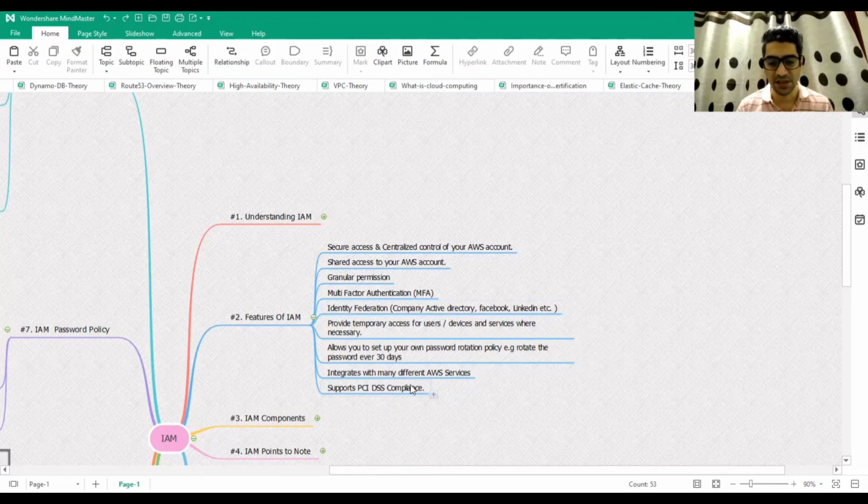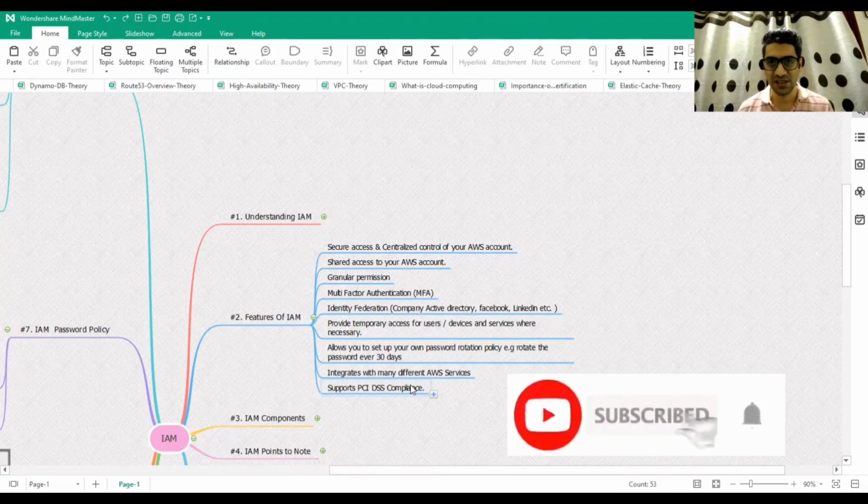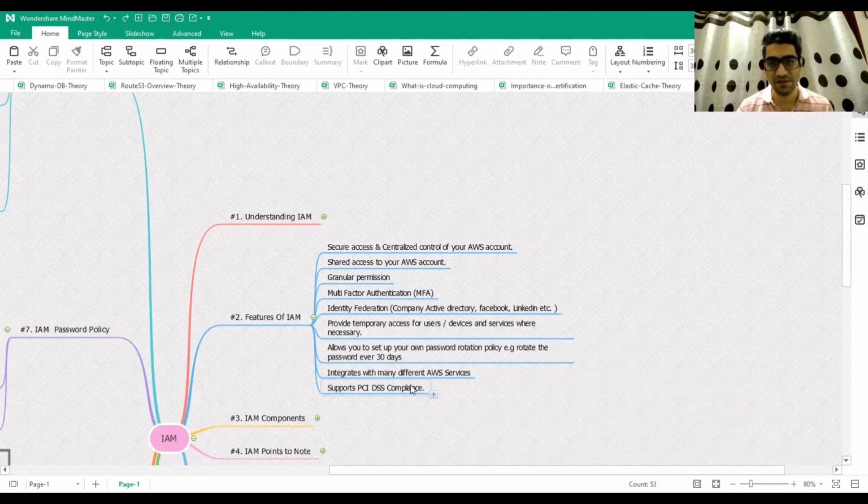Supports PCI DSS compliance. When you talk about card transactions, where you deal with debit or credit card transactions, there are some standards, like you have to hash your card, and the card number should not be clearly visible. There are some compliances that you need to meet, and fortunately the IAM service supports all those compliances. So even if you are building a product related to transactions on Amazon, since IAM is integrated with PCI DSS compliance, you can simply integrate IAM into that and have your product functioning the way you want it.